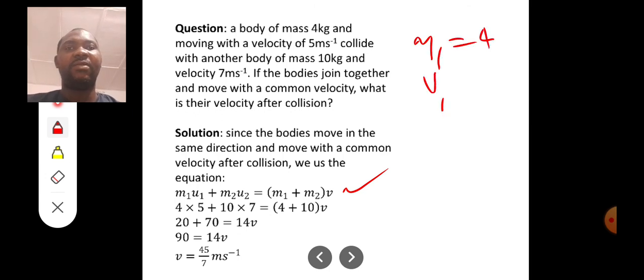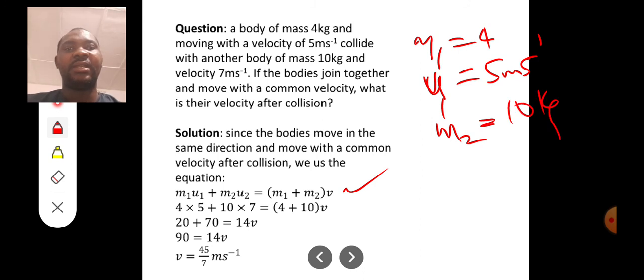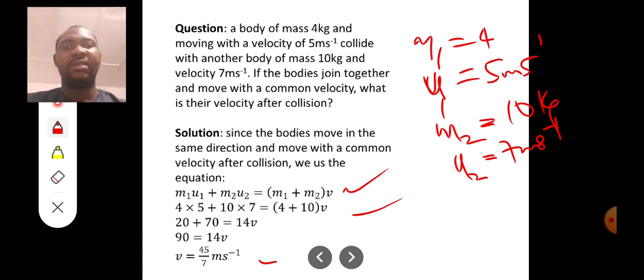Then u1, the velocity, is 5 meters per second. The second mass, m2, is 10 kilograms, and the velocity, let's call it u2, is 7 meters per second. By the time we apply this, we get that v is 45/7 meters per second.